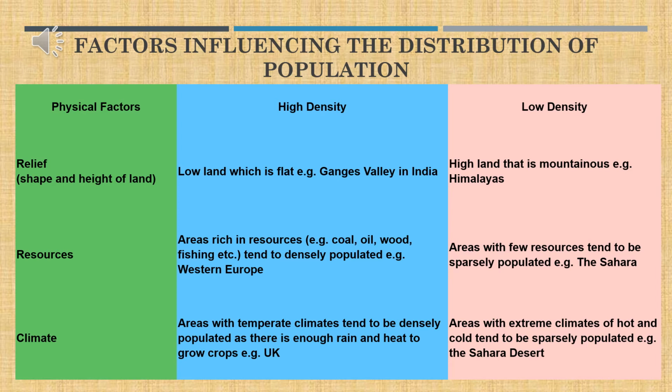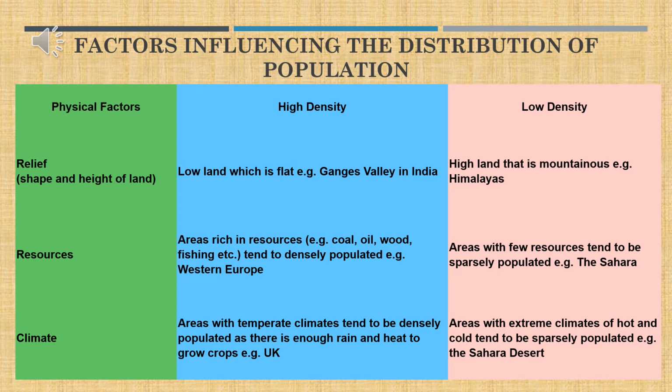At the world level, they show that the Ruhr in Germany has a high density of population. Then Saudi Arabia is known for coal and oil. And coastal areas are rich in fishing. So these areas will have a high density of population.